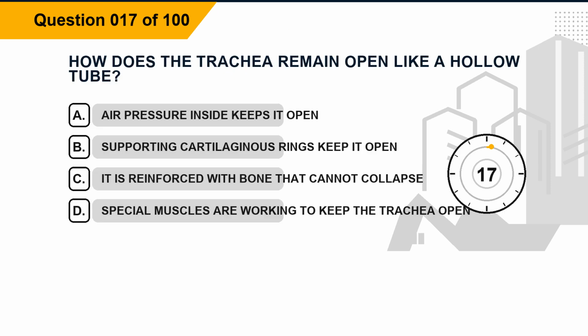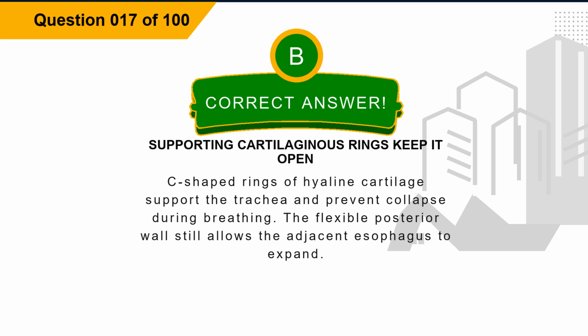Question 17. How does the trachea remain open like a hollow tube? Option A, air pressure inside keeps it open. Option B, supporting cartilaginous rings keep it open. Option C, it is reinforced with bone that cannot collapse. Option D, special muscles are working to keep the trachea open. The correct answer is option B, supporting cartilaginous rings keep it open. Explanation: C-shaped rings of hyaline cartilage support the trachea and prevent collapse during breathing. The flexible posterior wall still allows the adjacent esophagus to expand.